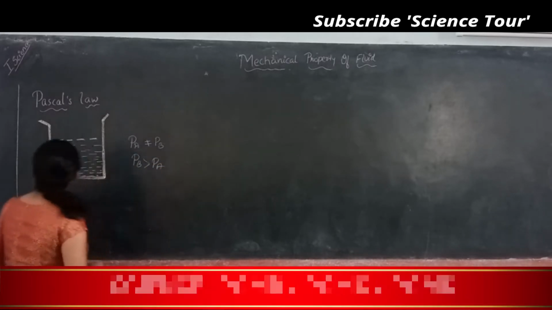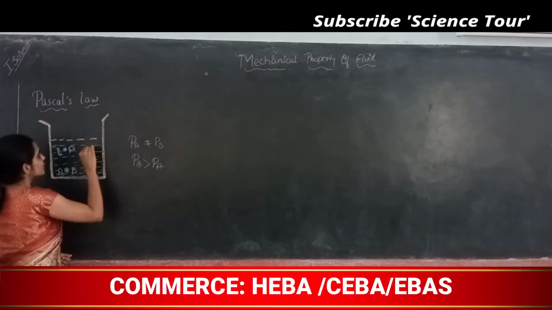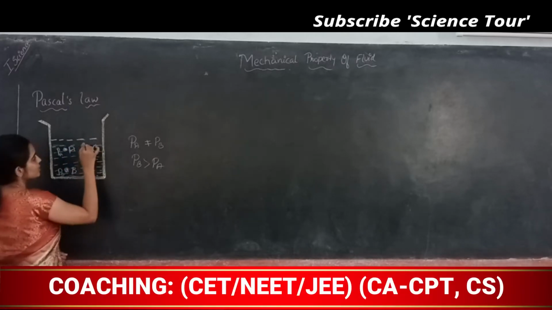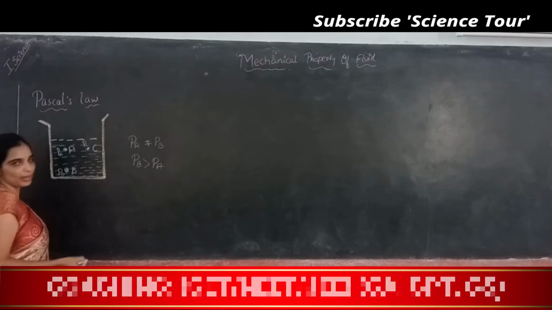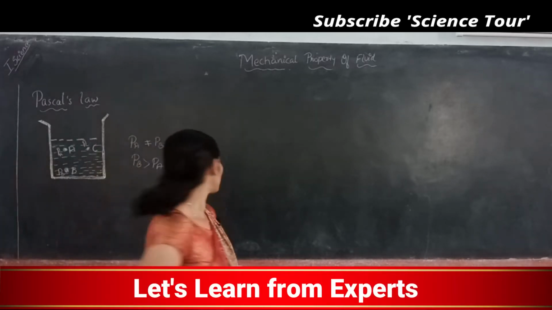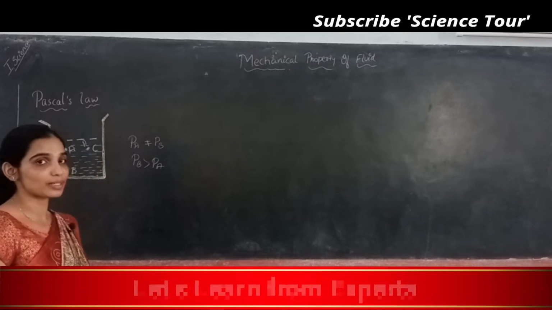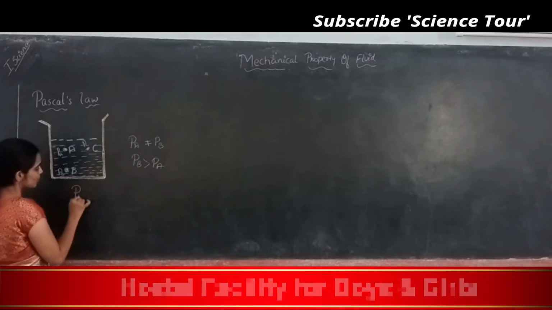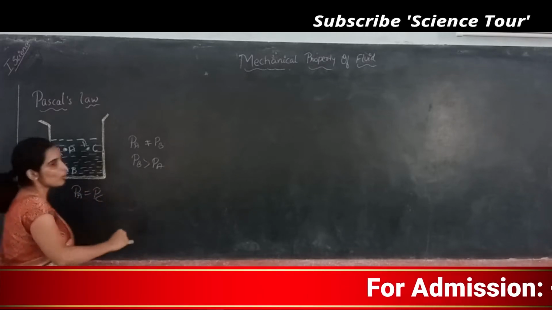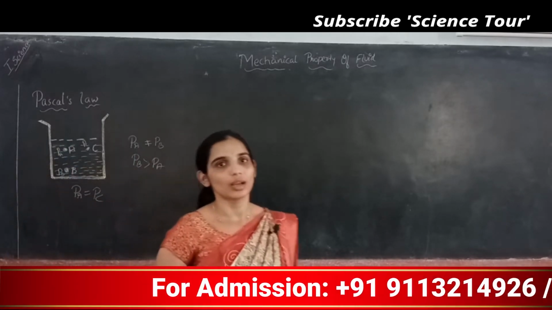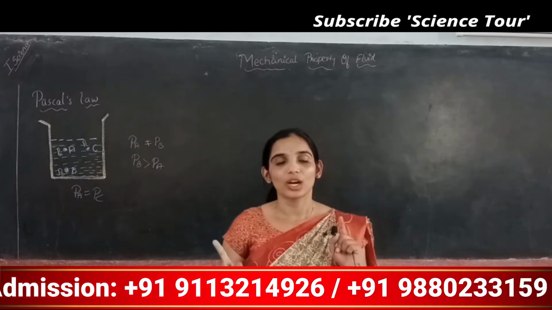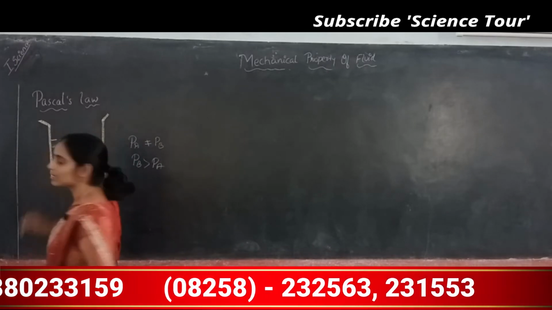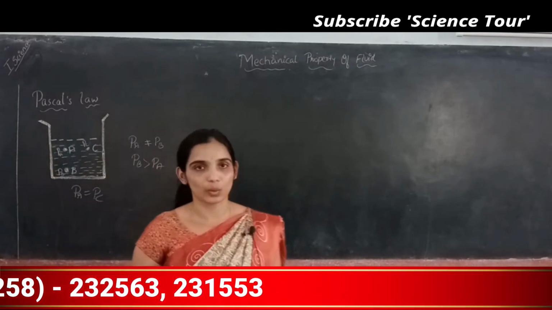Then if I have a point C here, this is A, this is C. Then pressure at C is PC, pressure at A is PA, pressure at B is PB. Now tell me which are equal. According to Pascal's law, PA is equal to PC. It is not just according to the law, it is the truth. So pressure at two points at the same height inside the fluid is equal.